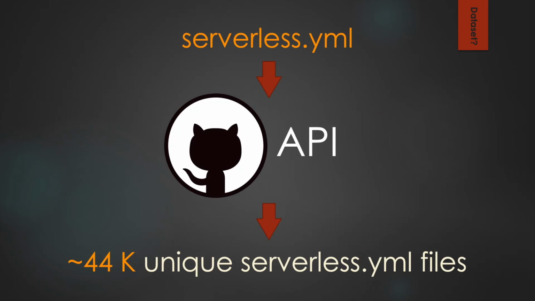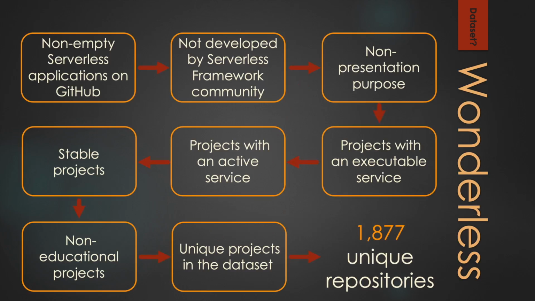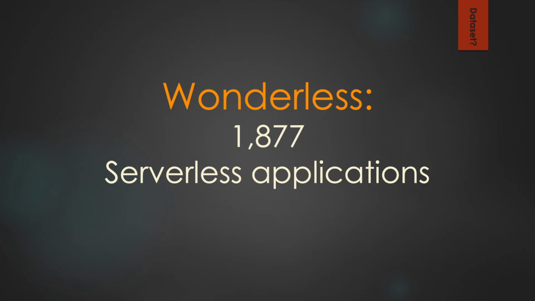We used GitHub API to search for all the serverless.yaml files in GitHub, which led to about 44,000 unique files. We cloned the projects related to these files, and we applied several rounds of filters to remove empty, toy, and inactive projects. You can find more details on each of these steps in the paper.